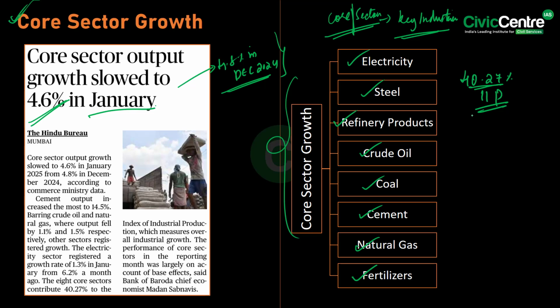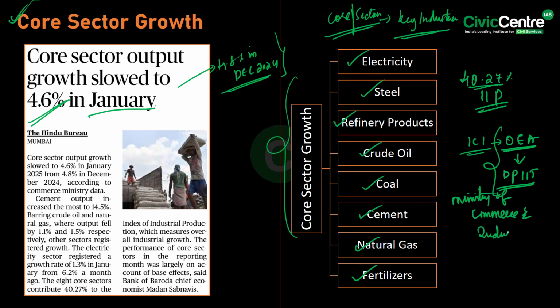So, see, to track their growth, the Index of Eight Core Industries is calculated monthly by the Office of Economic Adviser, and this Office of Economic Adviser is under the Department for Promotion of Industry and Internal Trade, that is DPIIT, and this comes under the Ministry of Commerce and Industry, right? Now, this index reflects the production performance of these sectors both individually and collectively, helping policymakers assess the economic trends and also the industrial output.